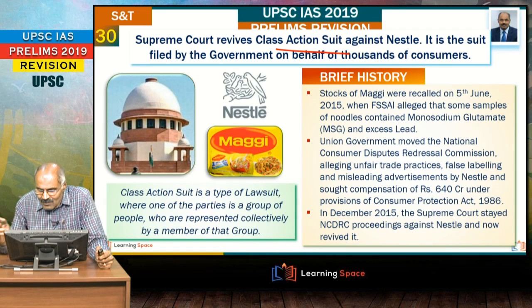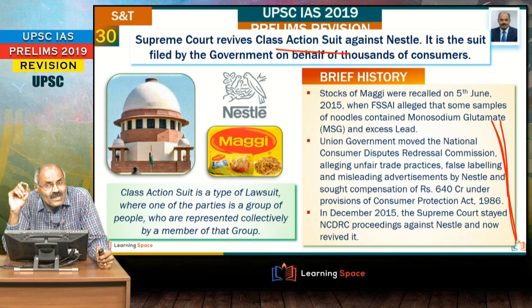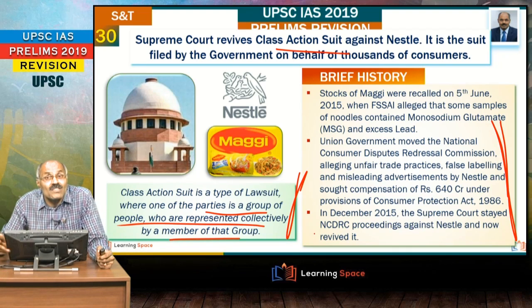Right. So here the history I have given, you can go through it. It may not be that important, but one important aspect is class action suit. What is the meaning? This word is very important. Here, one of the parties is a group of people who are represented collectively by a member of that group.